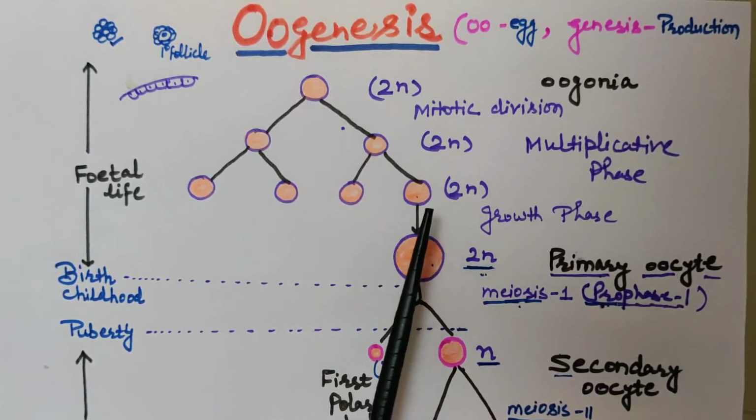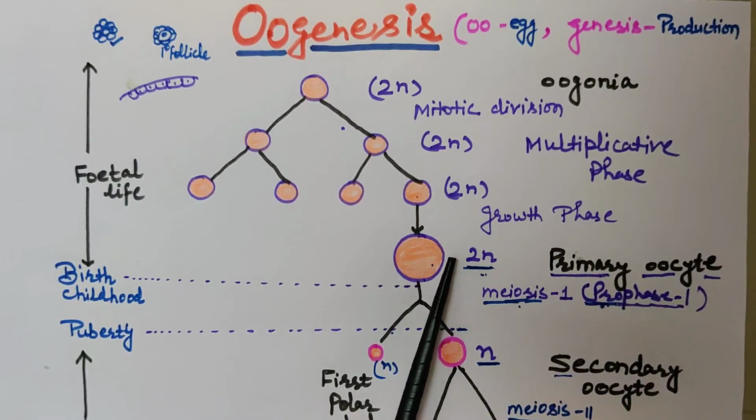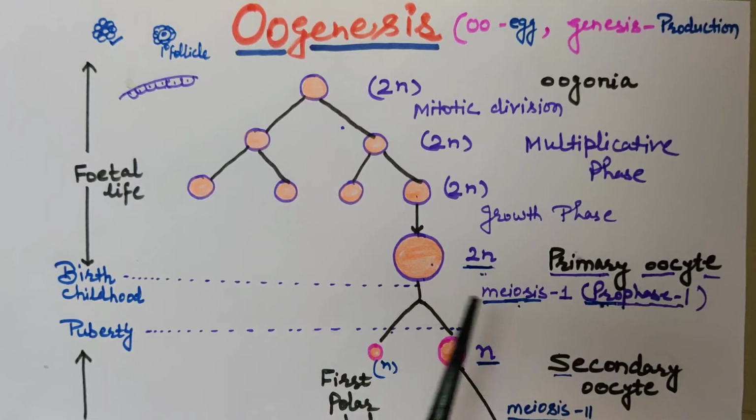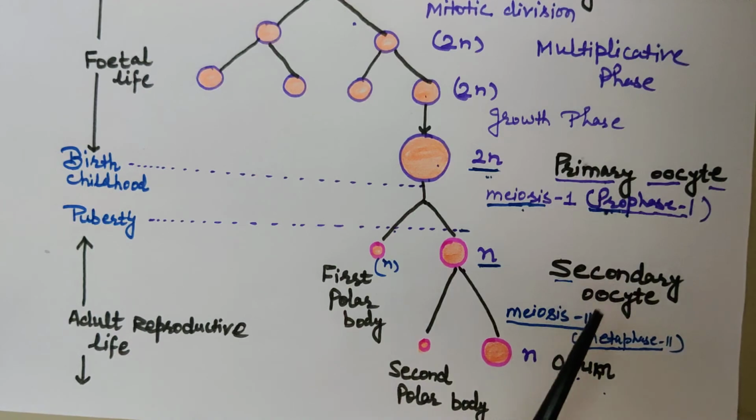The primary oocyte is the result of the growth phase, formed from an oogonium. One of the oogonia increases in size, becomes bigger, and is known as primary oocyte, which starts its meiotic division 1 before birth and gets arrested at prophase 1, diakinesis stage. Then up to puberty it remains in this stage. When she attains puberty, meiotic division 1 is completed and a secondary oocyte and polar body are formed, which are haploid. The secondary oocyte changes into ovum only when it is fertilized by sperm.